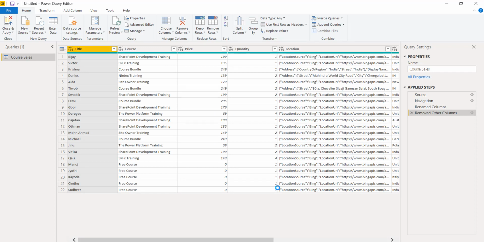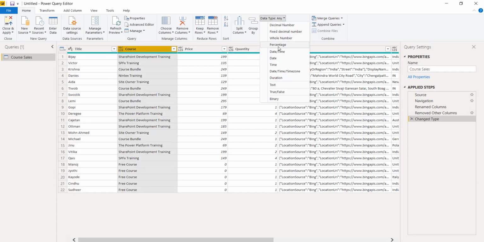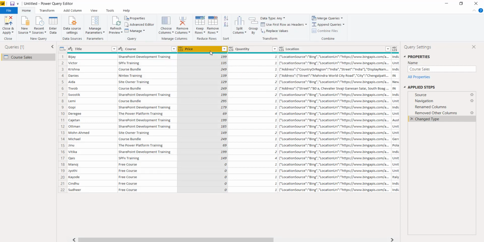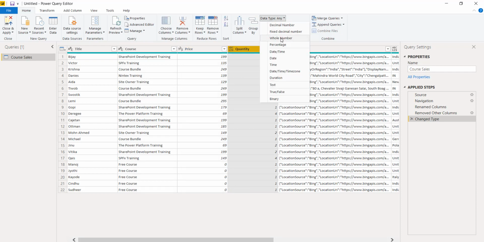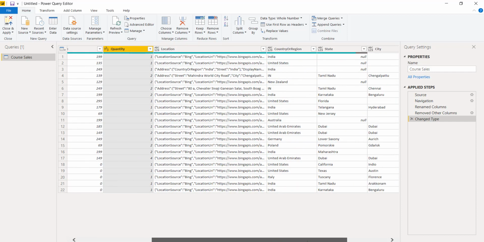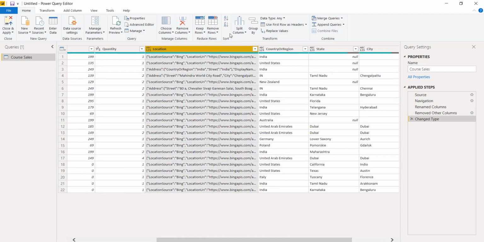Now the one problem with the SharePoint list in terms of Power BI is the data type. If you see here the title column, the data type is not proper. It is showing data type any. So you can actually make it to text. You can see here course, I will make it to text. Price, we can make it to whole number. Quantity, I will make it to whole number because these are the number columns, and the other columns we can actually make it to text column.